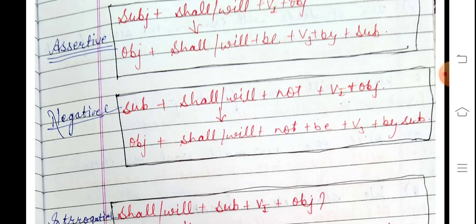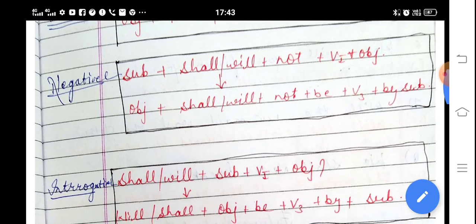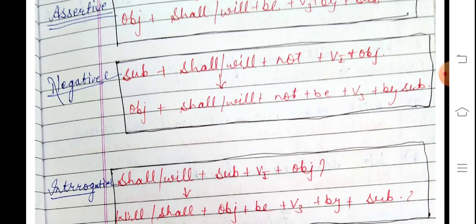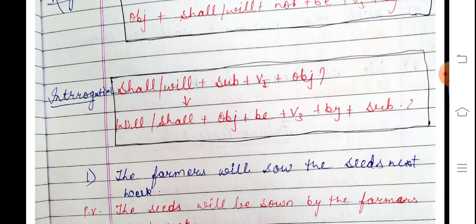Now the negative sentence: subject plus shall/will plus not plus verb first form plus object. The object comes first: shall/will not be plus verb third form plus conjunction plus subject. Likewise in the interrogative sentence: shall/will plus subject plus verb first form plus object. Change into the passive voice: will/shall plus object plus be plus verb third form plus by plus subject.